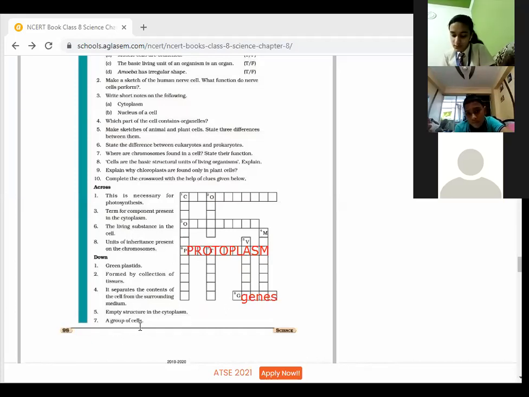And last is a group of cells. Ma'am, tissue. Tissues. So with this, children, the back exercise we have done. And kindly do it in your notebook now.